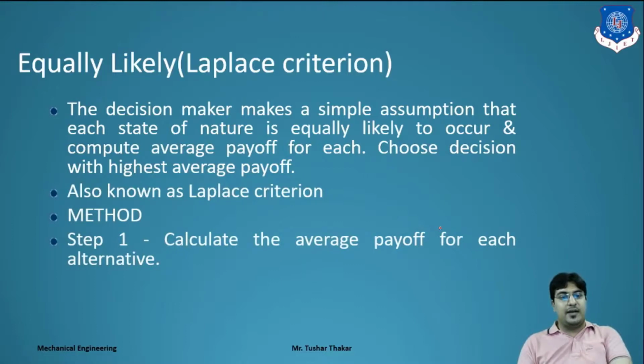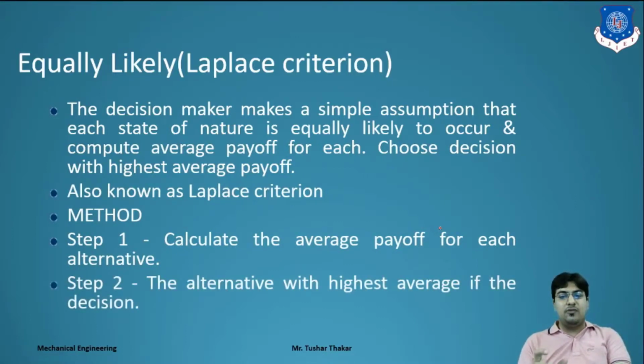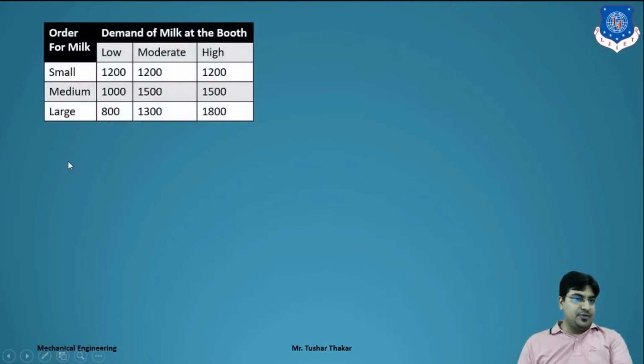The method has two steps. Step 1, calculate the average payoff for each alternative. Step 2, choose the alternative with the highest average. Then we can decide that this course of action will be the perfect one. Now we apply both steps to the next example. Here we use the same milk booth operator example.